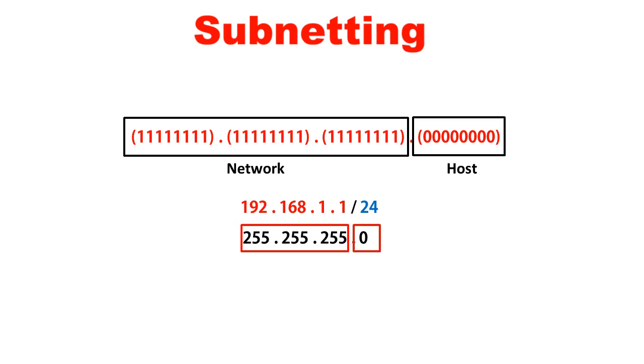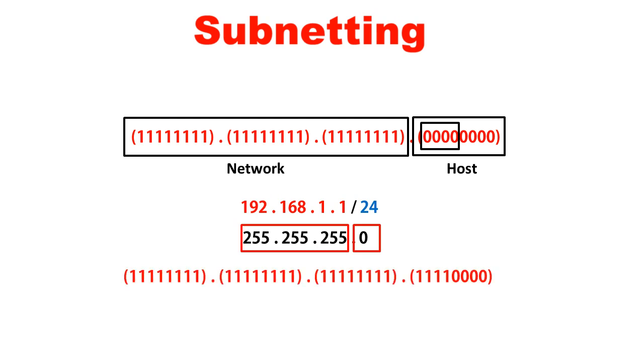Now we are going to borrow 4 bits from the host place, and then the figure will look like this: 8 ones at the first octet, 8 ones at the second octet, another 8 ones at the third octet, and at the last octet 4 ones for the network that have been borrowed from the host.